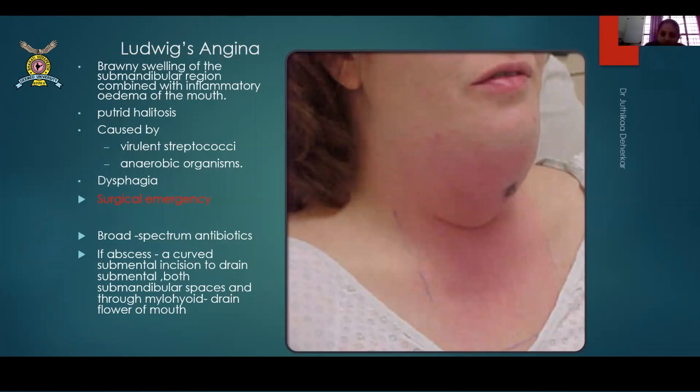Virulent streptococci are the ones which cause this. Anaerobic organisms can cause this. This can lead to dysphagia. It will be so huge that the patient may not be able to swallow anything. So it is a very surgical emergency. Broad spectrum antibiotics and abscess drainage is a must in these cases.